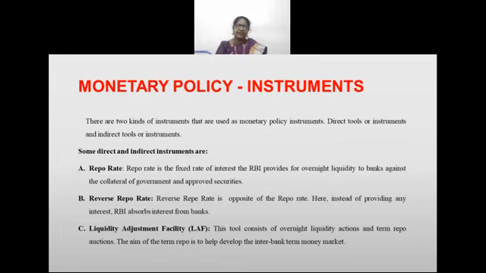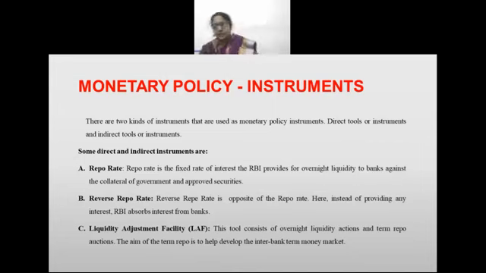So, actually, the banks have a certain reserve with the Reserve Bank of India. All the commercial banks must have some balance, some amount, with the Reserve Bank. So, changing the interest rates on the reserve will have an impact on these commercial banks. So reverse repo rate is a very simple thing. Let me explain in this way.